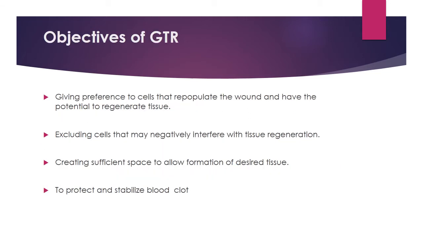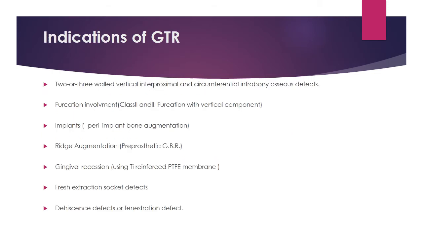So what are the objectives of GTR? Giving preference to the cells that repopulate the wound and have the potential to regenerate tissue. Excluding cells that may negatively interfere with tissue regeneration. Creating sufficient space to allow formation of desired tissue, to protect and stabilize the blood clot.